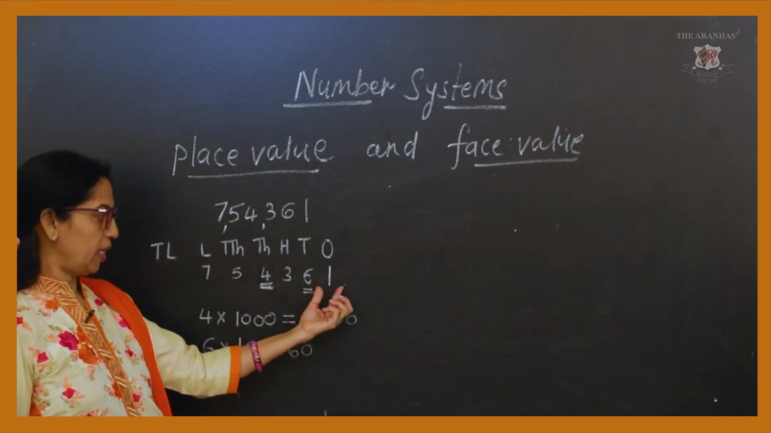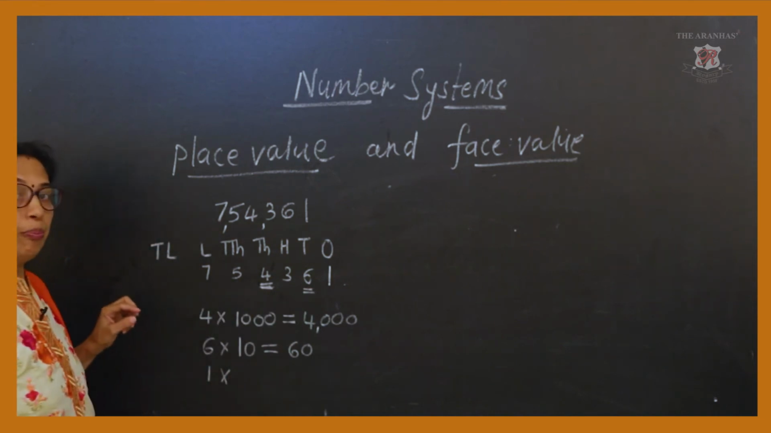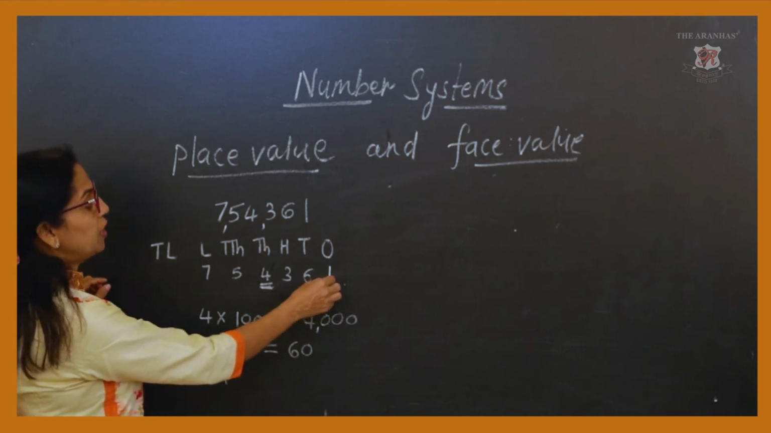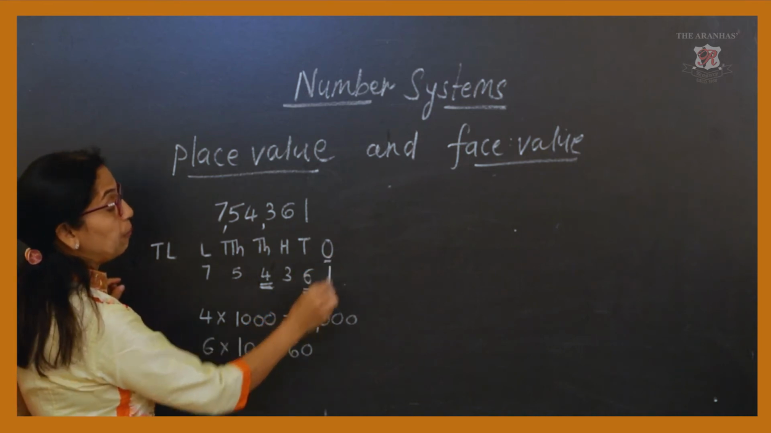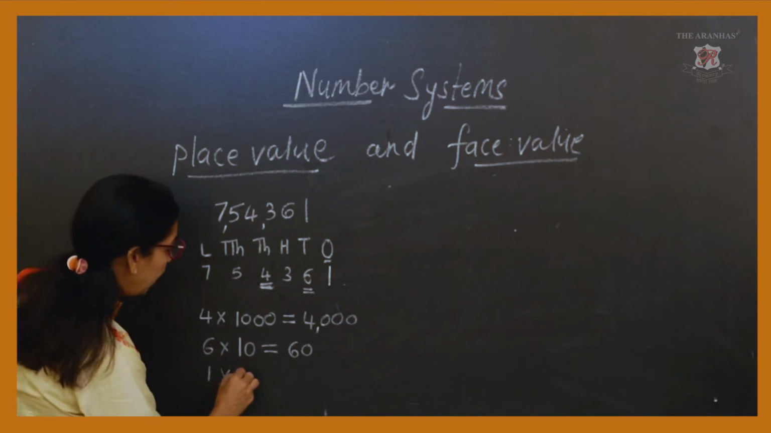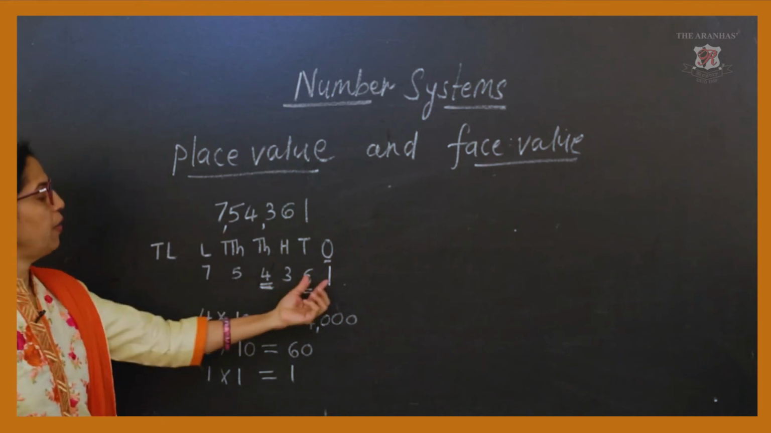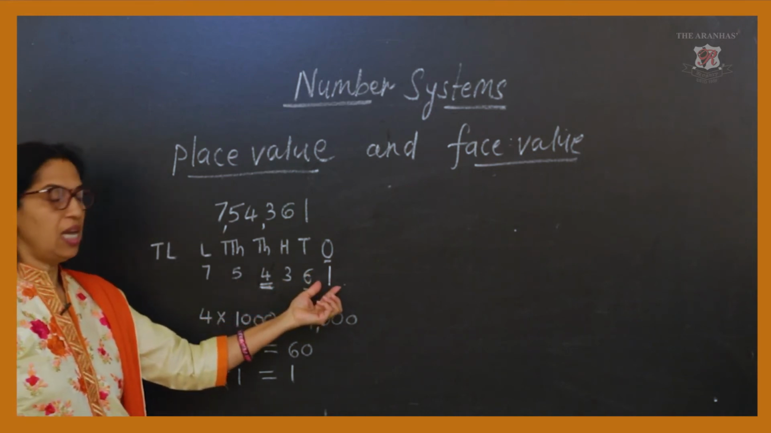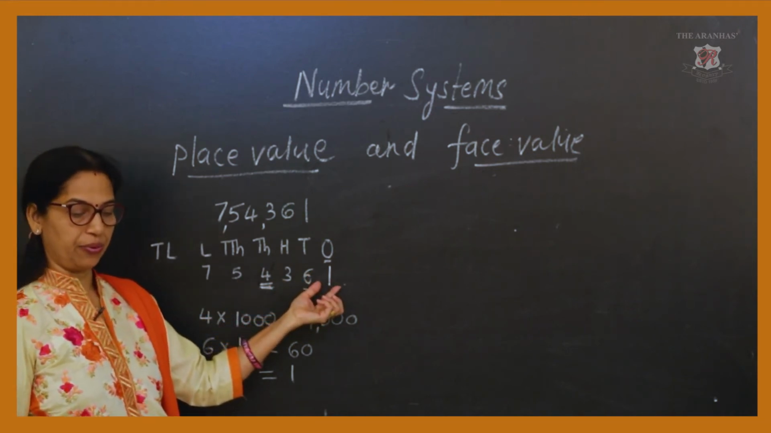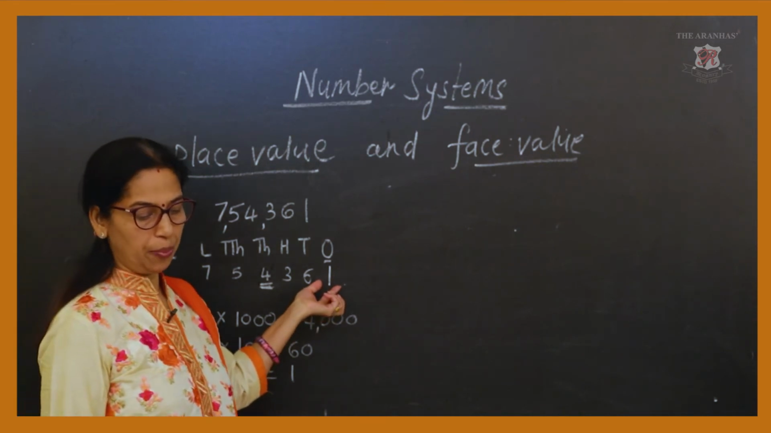Now, for 1, if you want to write the place value, again you will see the place where this 1 is. So 1 into 1, you will find the place value of this 1 as 1 itself. I hope children you have understood up to this.